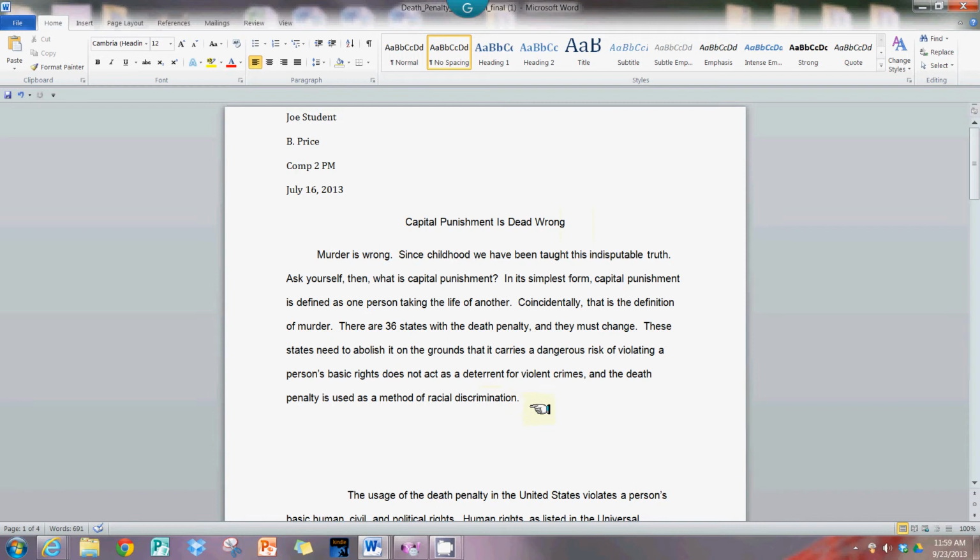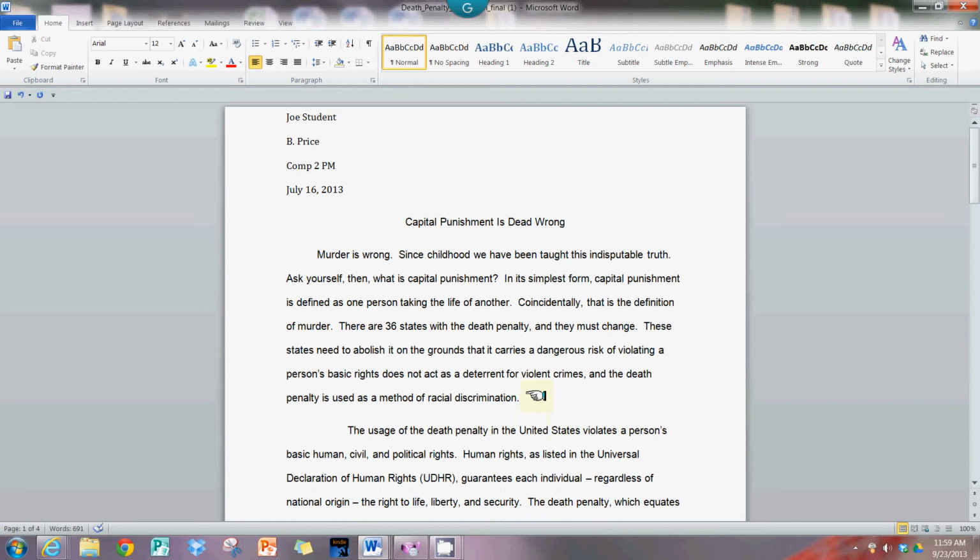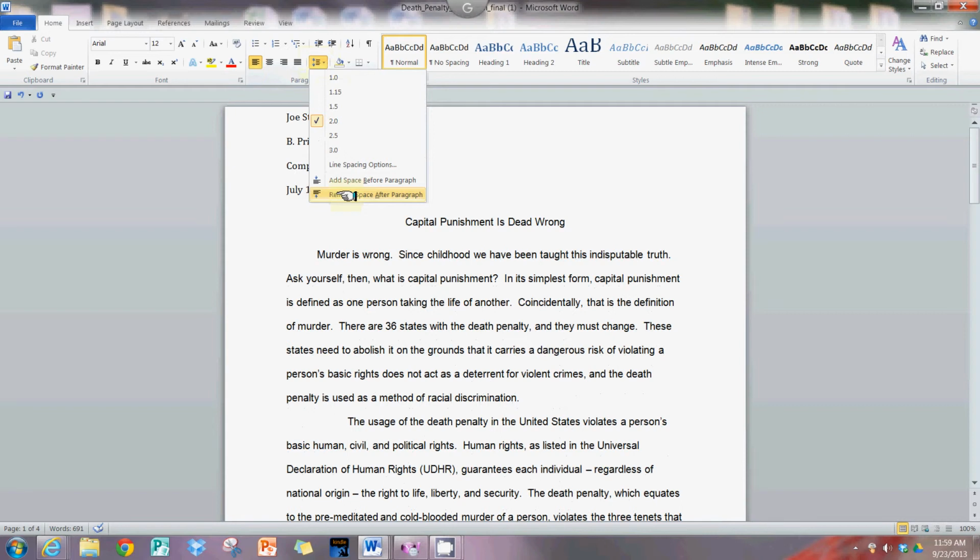We could also see on this essay that there's too much space between paragraphs. We simply can hit our delete button and delete away space. This is something I don't worry too much about, but just in case some of you would like to know, you could see that this is all double spaced, but as it gets to the next paragraph, there is an additional space here, and in this case we can remove the space after the paragraph, and that brings it to a totally pure double spaced document.